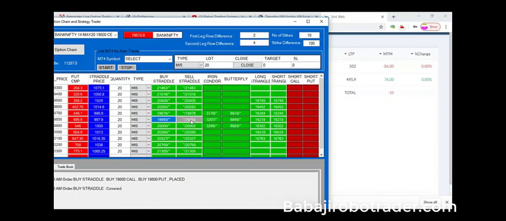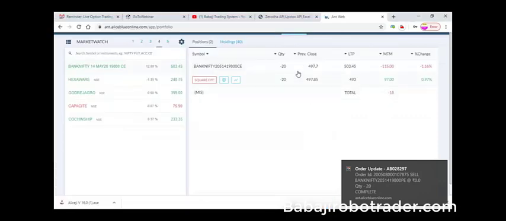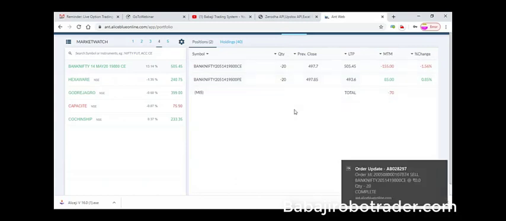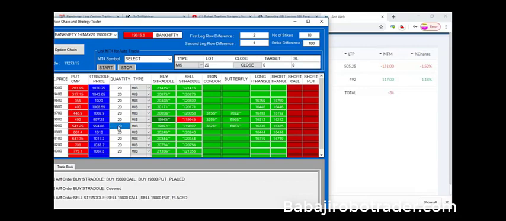Here the sell straddle is where we are selling. It is the opposite. The buy straddle is taken when you are seeing the market is aggressive, with a sudden movement on both the upside and the downside. If you are going for a sell straddle, just press this button. We can see within a fraction of a second, both the call and put got taken short, right? That way, we got the orders in a fraction of a second.